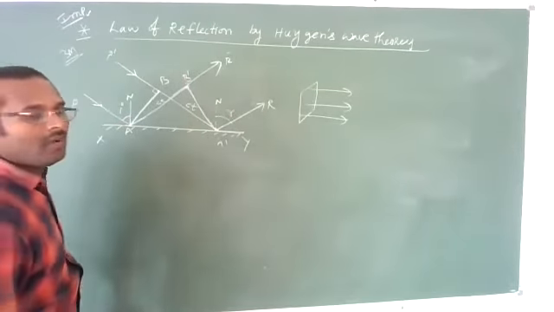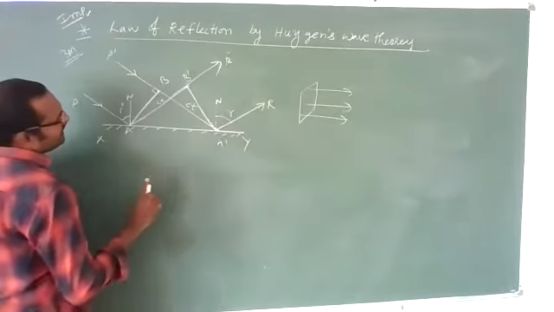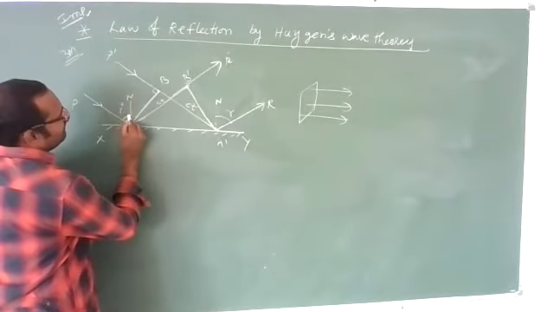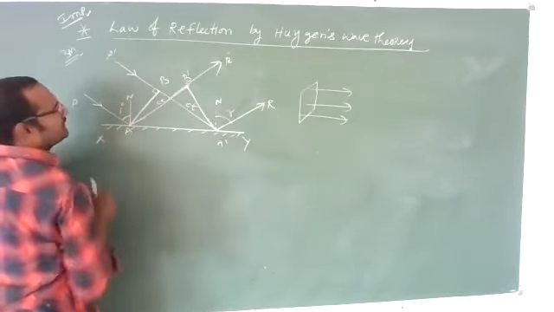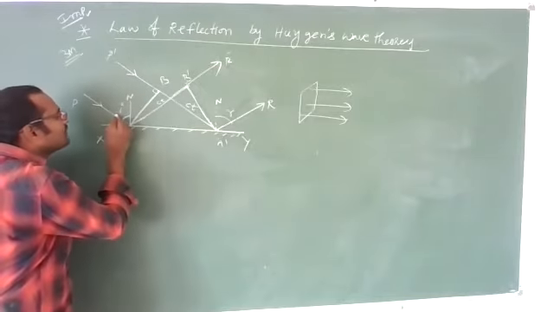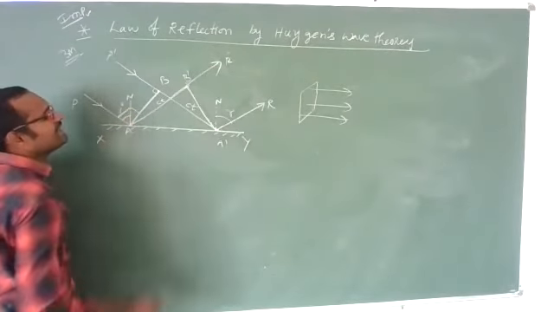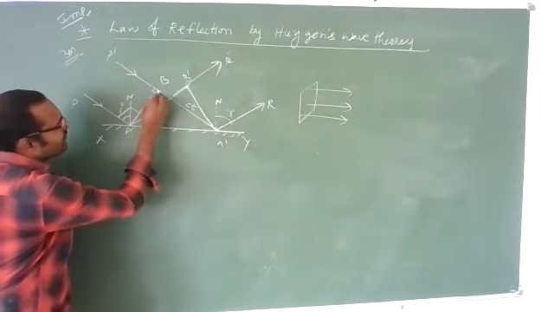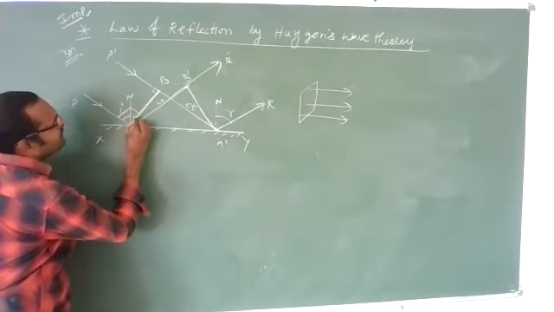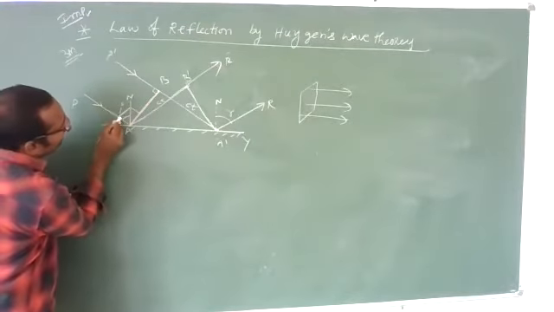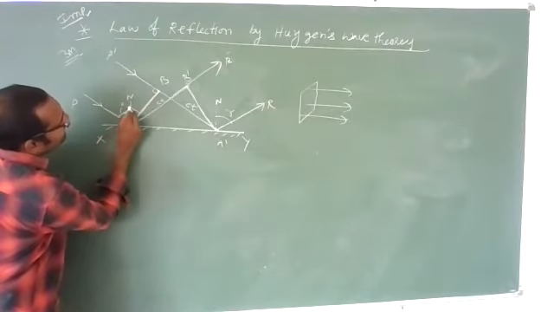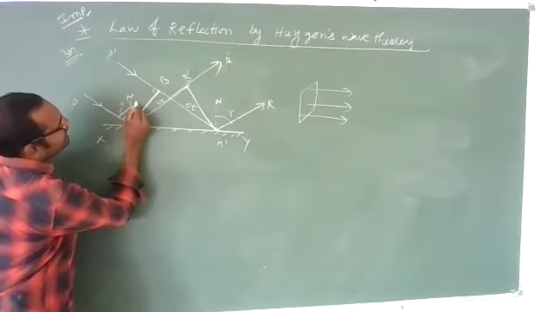Okay. Now, observe carefully. This is the normal with the angle of incidence. And you know this angle, how much is it? 90 degrees. Because this is the wavefront, and for the wavefront, the ray of light is perpendicular to it. So this is 90. If this is i, this will be 90 minus i.